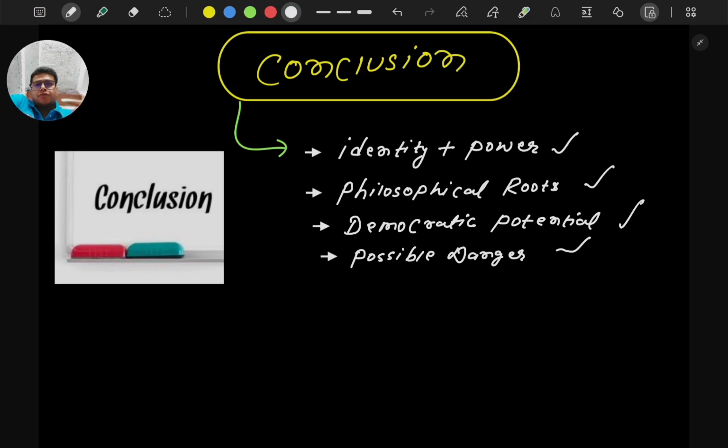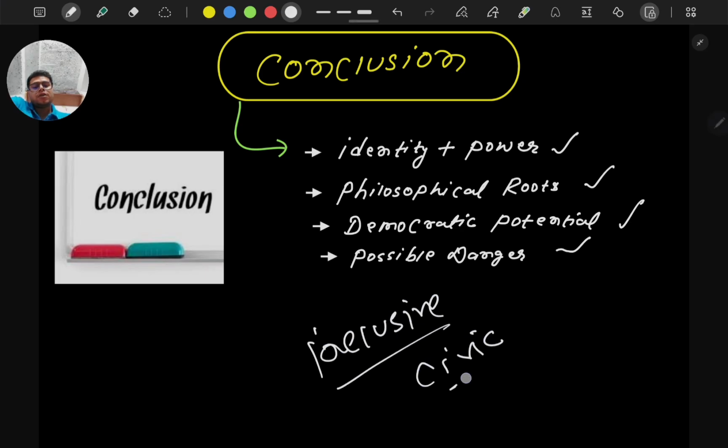From Aristotle to Rousseau, political thought shows that shared identity strengthens democracy. How does democracy get strengthened? Through power, but it must remain civic, constitutional and inclusive.